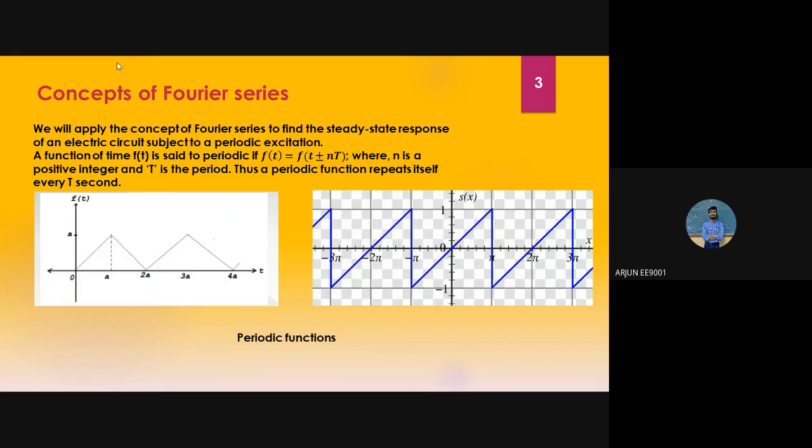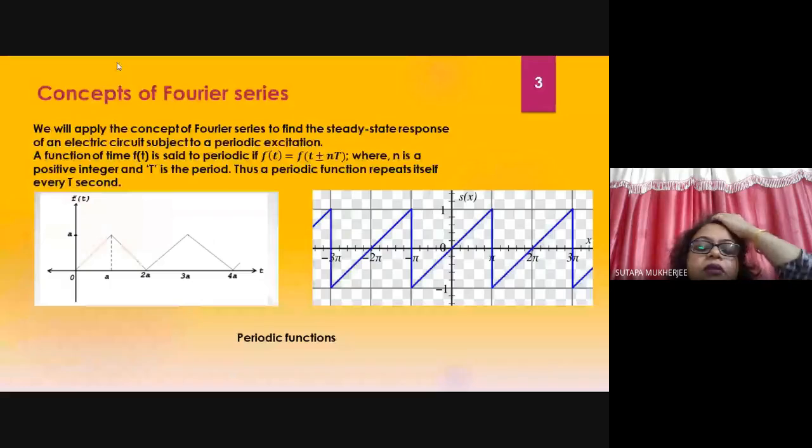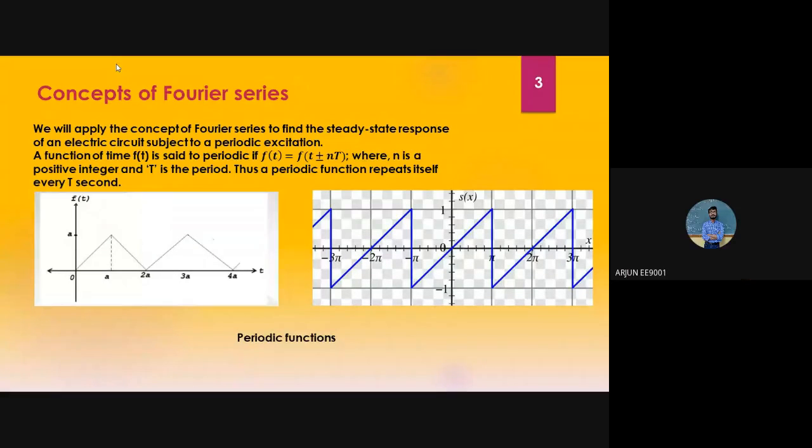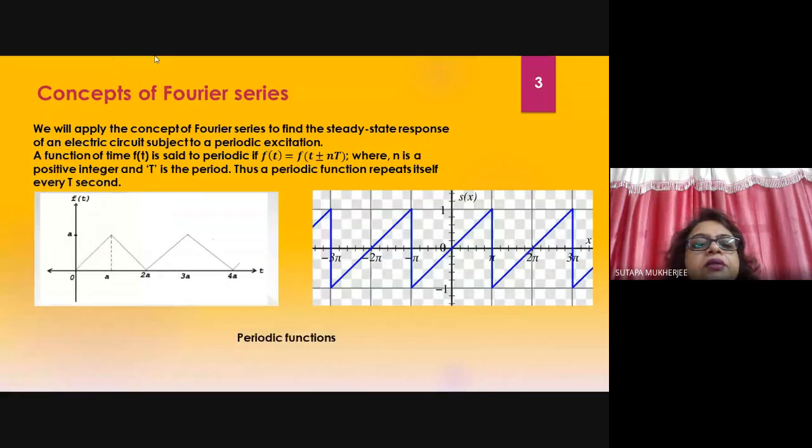f of t equal to f of t plus capital T. Just an example: sine function is a periodic function, cosine function, sine omega t. Periodic in nature, right? It will be repeated after a certain time interval. That is periodic. So a function f of t is said to be periodic in general way if f of t equals f of t plus minus nT, right? That is a repetitive function where n is a positive integer and T is the period. Thus, a periodic function repeats itself every T seconds.